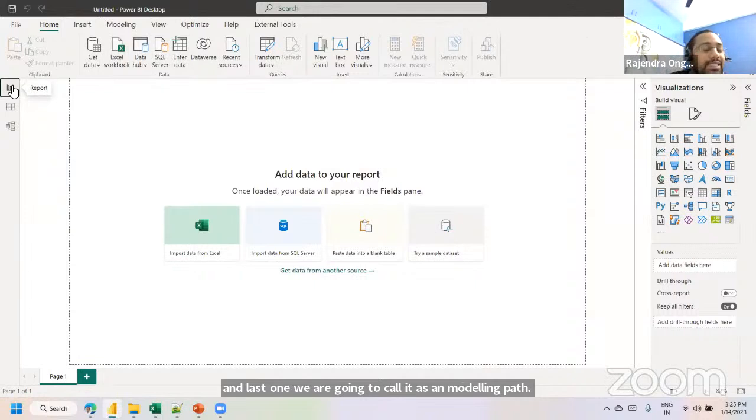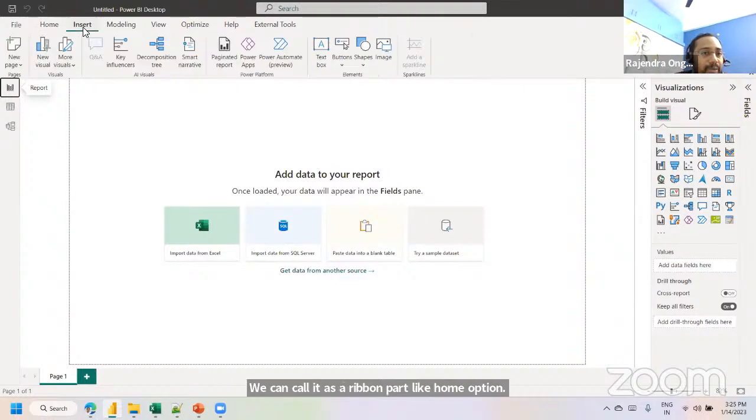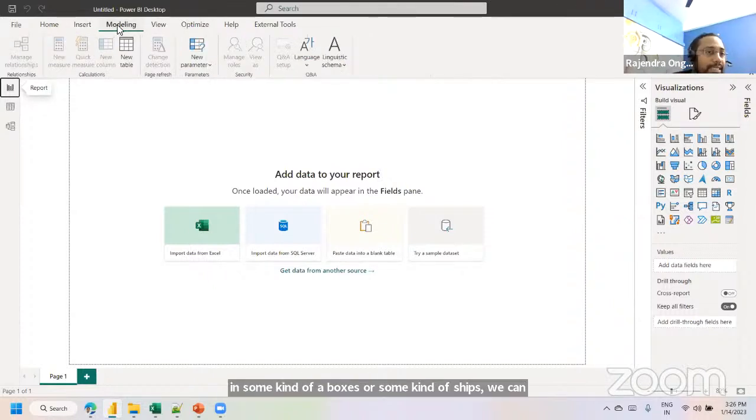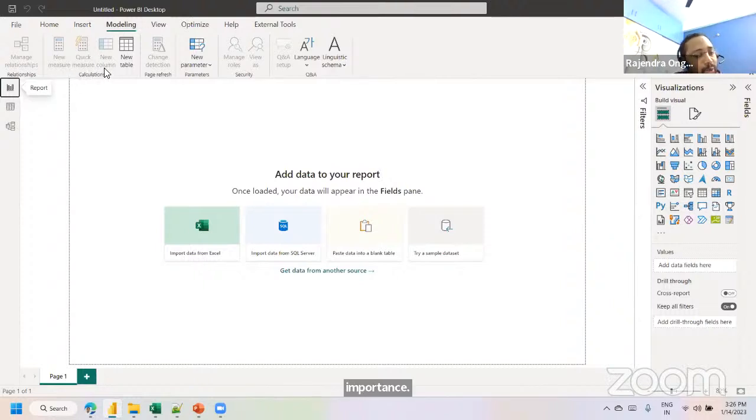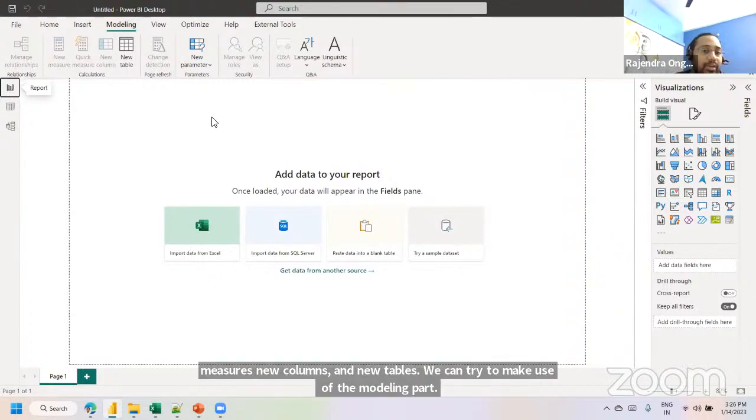So here, let's try to extract the data. This one is the home ribbon. The top part of Power BI Desktop we call the ribbon, where we have the home option and insert. If you want to add some boxes or shapes, we can use insert. And for data modeling, as I said, we have DAX objects like measures, new columns, and new tables, which we can make use of in the modeling part. This is the header home ribbon.